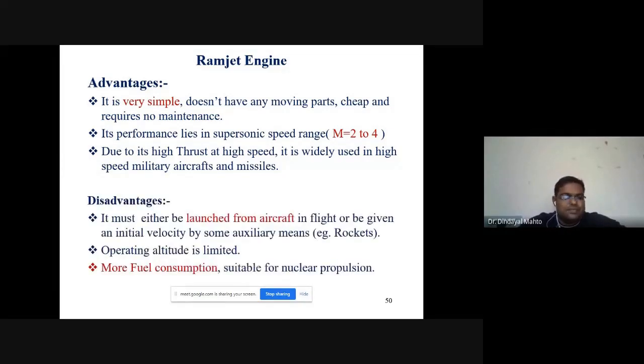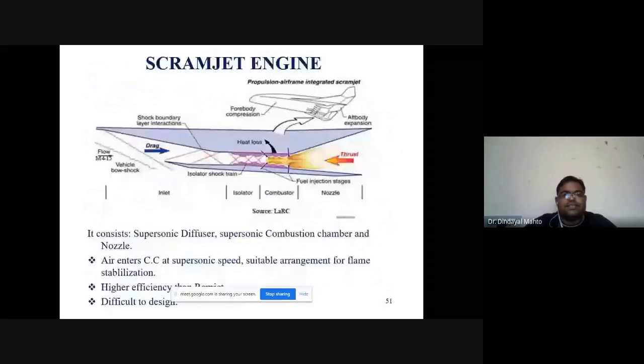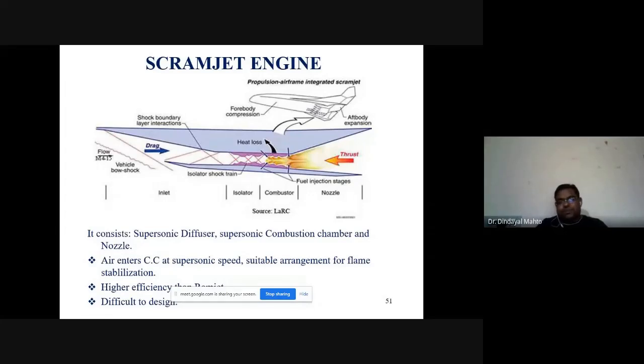What are the disadvantages? It must either be launched from an aircraft in flight or given an initial velocity by some auxiliary means, that is, a rocket. Operating altitude is limited. More fuel consumption, suitable for nuclear propulsion only. The advanced version of it is the scramjet, which is still under research and development. It consists of a supersonic diffuser, supersonic combustion chamber, and nozzle.